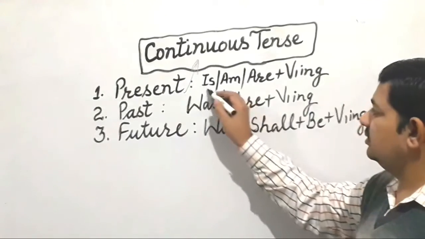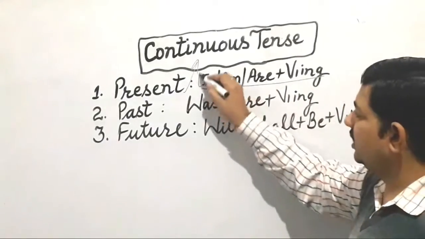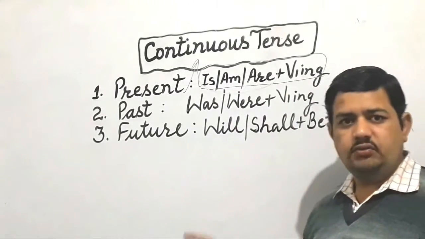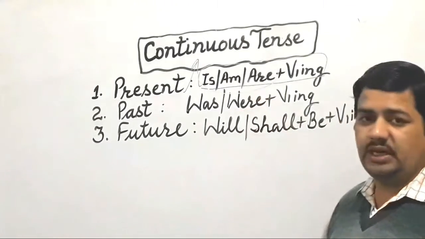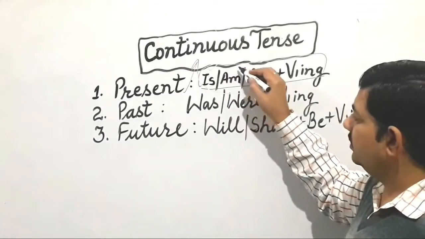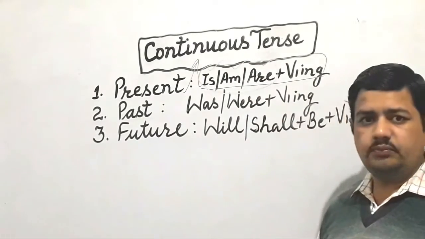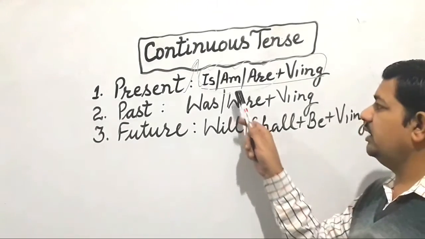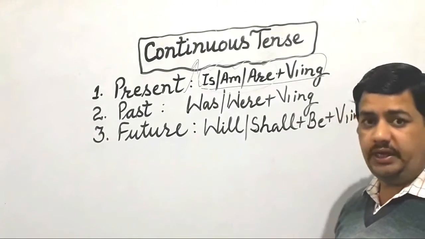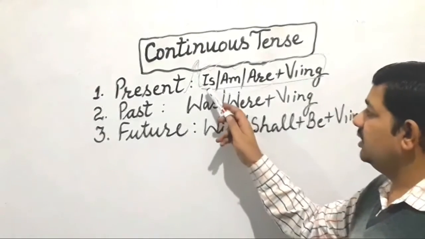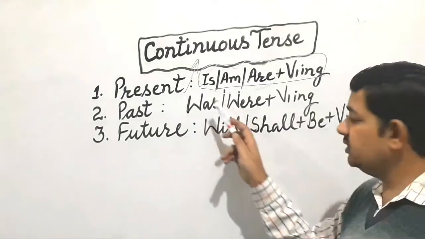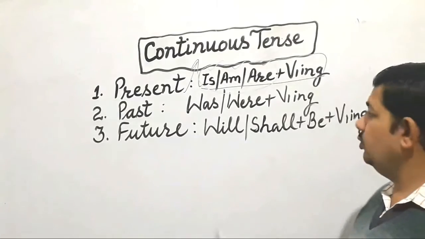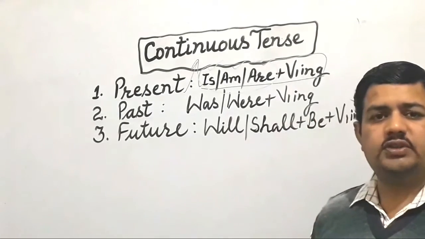And the structure, basically the main structure is related to these helping verbs. In present continuous tense we use three basic helping verbs. These are is, am, are. A very important thing I tell you right now. When we use am, we always use it with first person singular. We use is with third person singular, and with all the plural, whether it is first person, second person, third person, we use are, and then it is followed by first form plus ing.